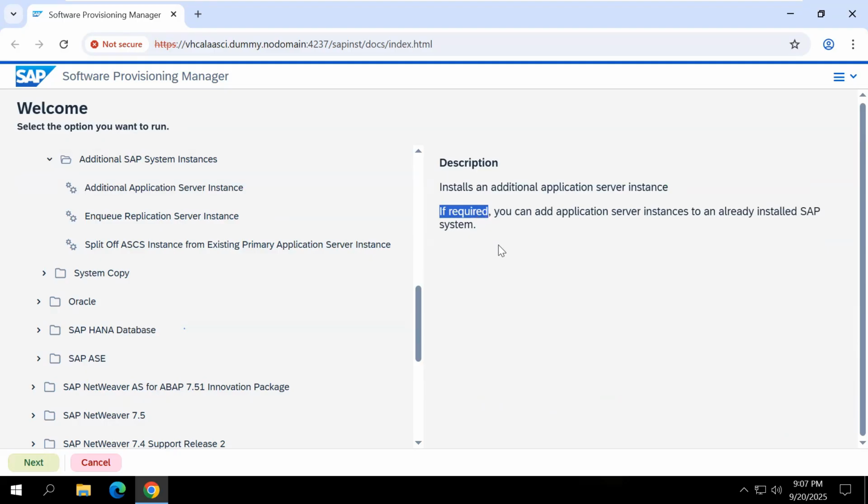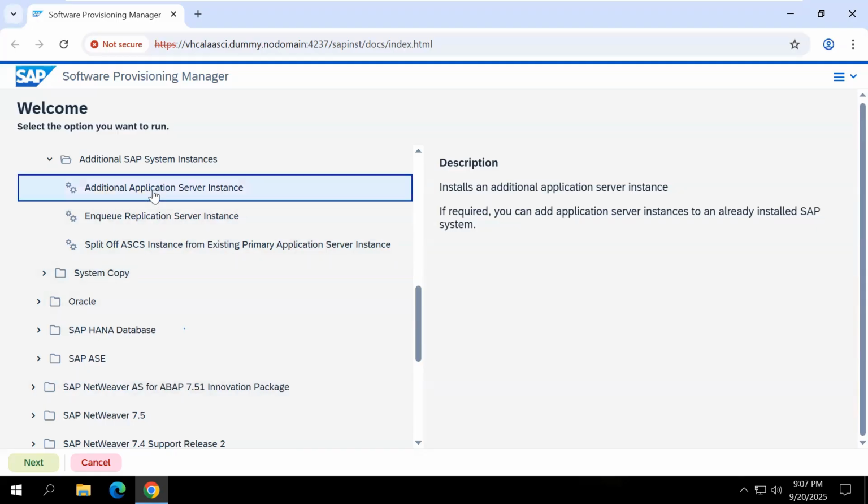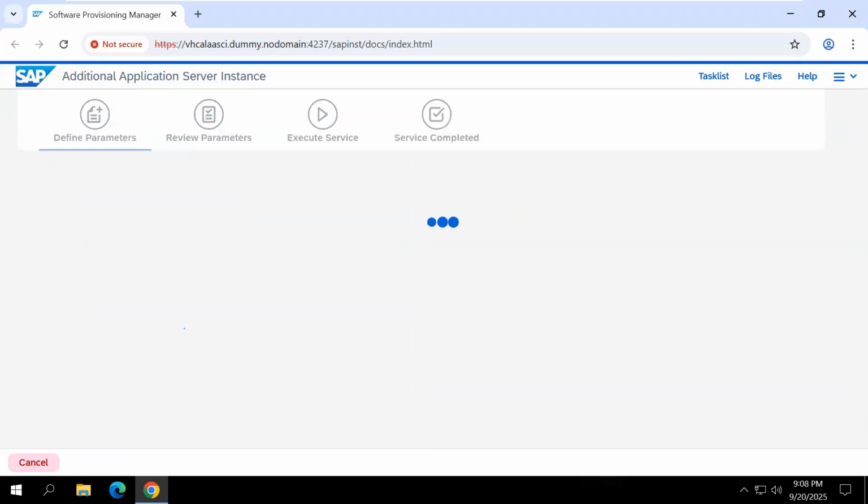If you require it only, you can add an additional application server instance to an already installed SAP system. Okay, select additional application server instance and click next.